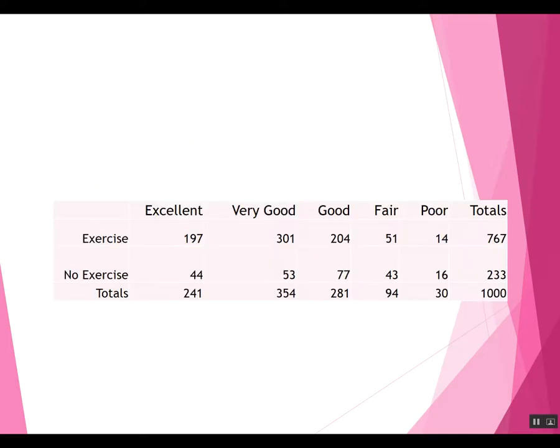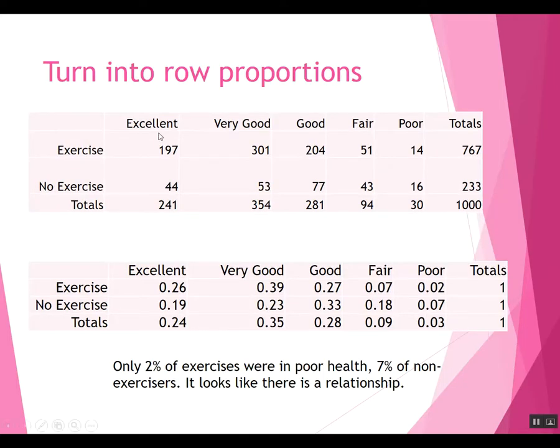So again, here's the raw data. And the numbers alone are hard to look at and decipher because there are so many more people who have exercised than who have not exercised. So instead, we look at the proportions. We say, okay, there were 767 exercisers, 197 of those were in excellent health. That's 0.26 as a proportion. That's 26% of them. There were 233 non-exercisers, 16 of those were in poor health. As a proportion, that's 0.07 or 7% of them.